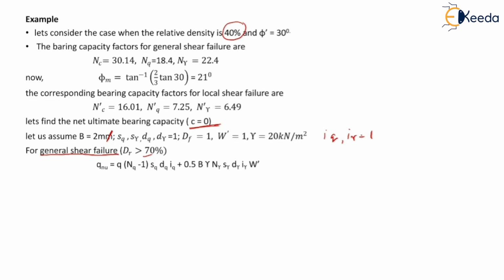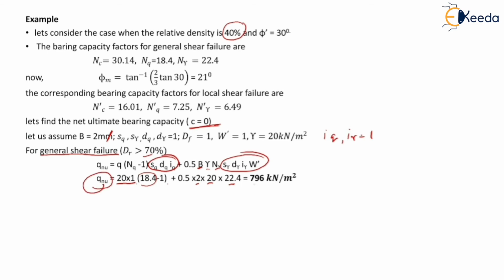So putting all these above values in equation, we will get qnu equal to, we will write q as 20 into 1 into Nq as 18.4 minus 1 into remaining this term will be equal to 1 plus 0.5, we will write B as 2 into gamma as 20 into N gamma as 22.4 into remaining this term will be equal to 1. So qnu will be equal to 796 kilonewton per meter square.